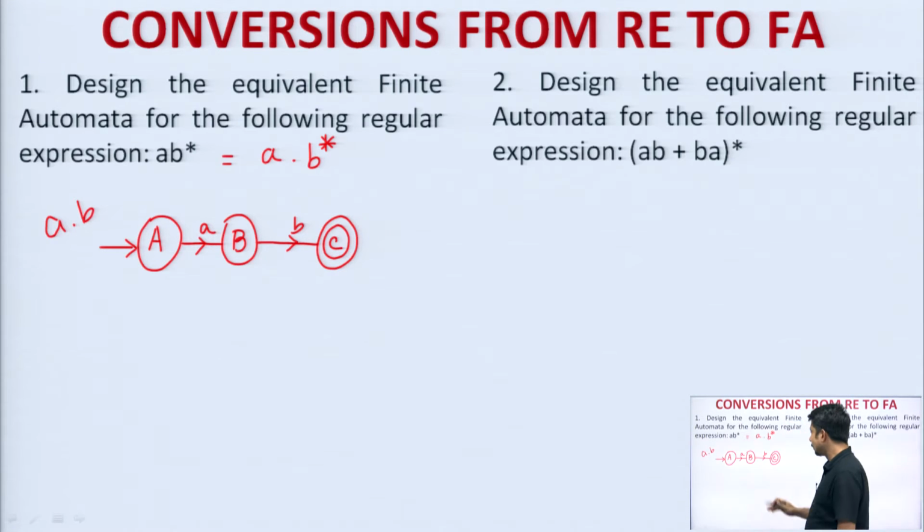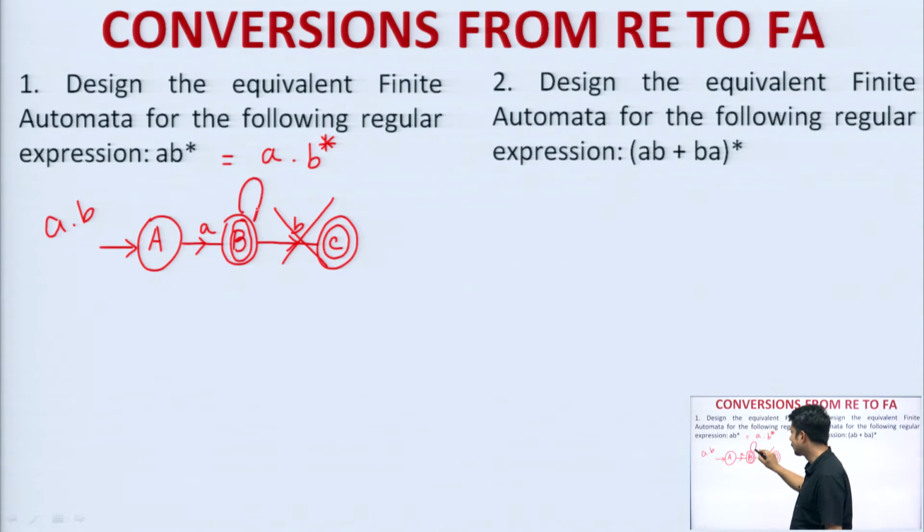That means we do not require any more transition to the next state. We can take this particular state B as a final state and take a self loop over here for b. Now, a is one transition and b is another transition, which are separated by state B. So, therefore, the final diagram will be this one.